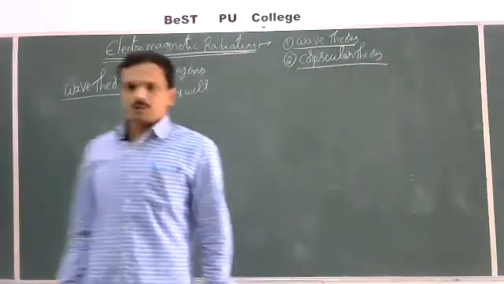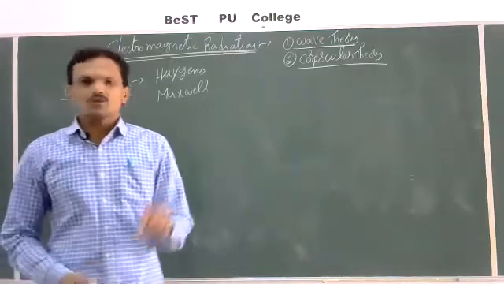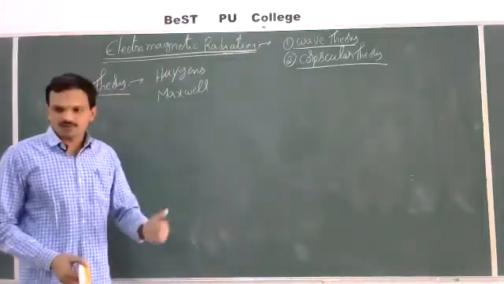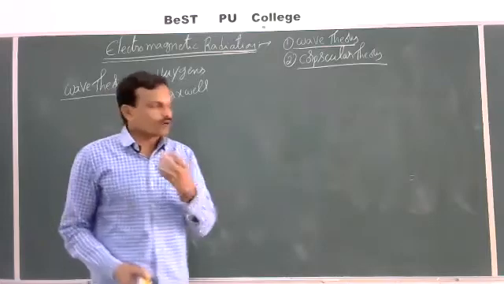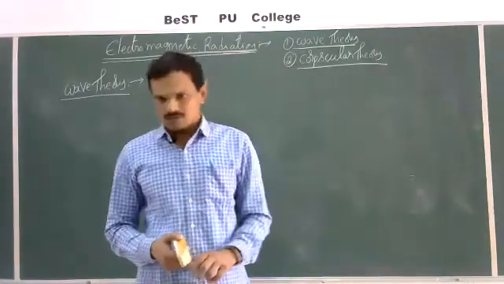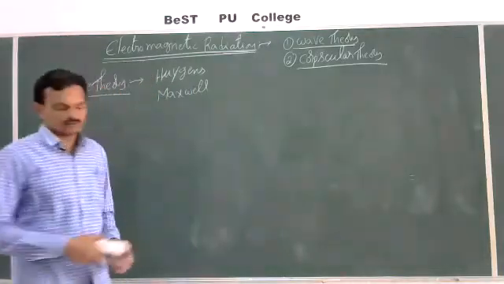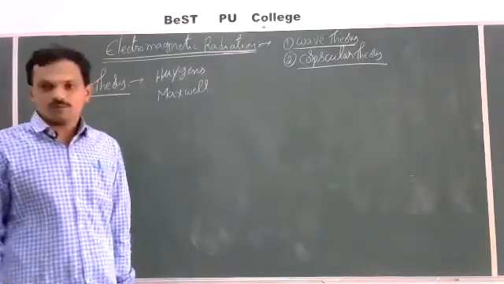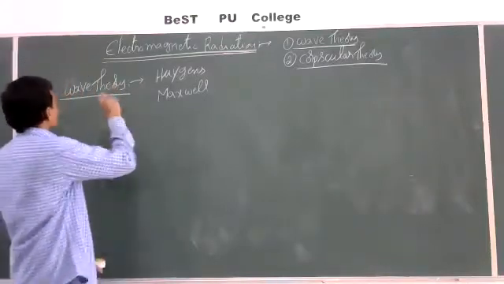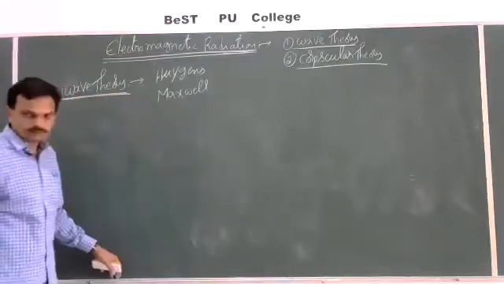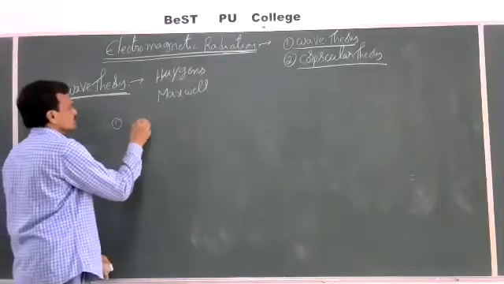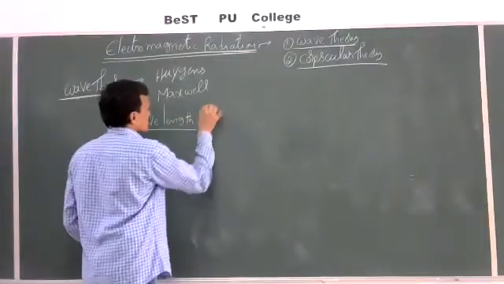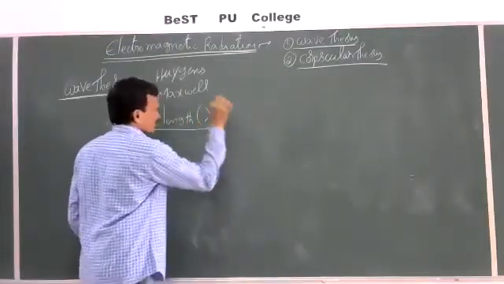Maxwell proposed that whenever a charged particle is moving under acceleration, it produces two types of waves, both electric wave and magnetic wave, and these propagate from one place to another in the form of waves which are mutually perpendicular to each other. Based on this wave theory, he explained the characteristics of a wave. What are the characteristic properties of a wave? First one, wavelength, represented by the symbol lambda.